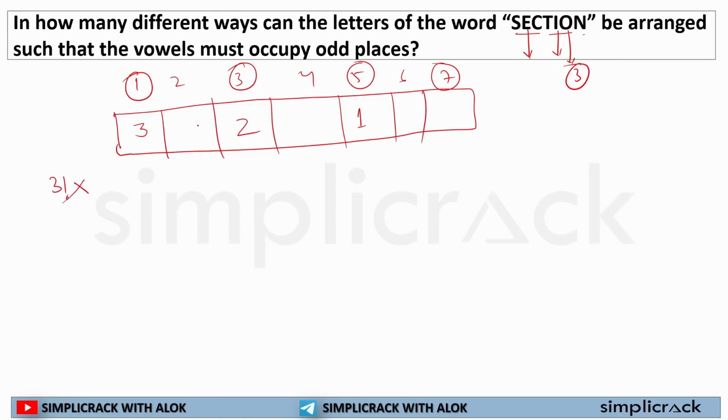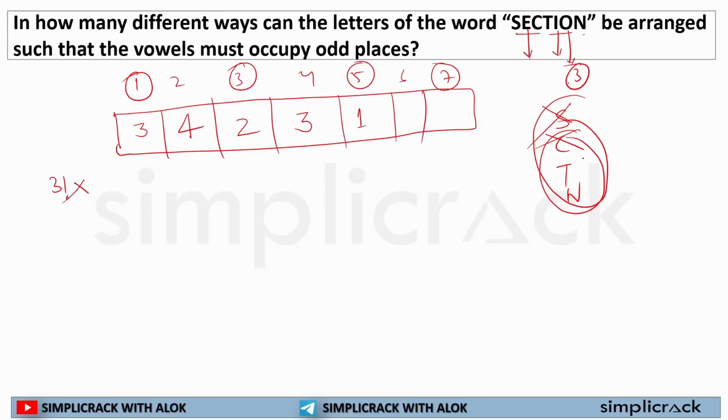Now the consonants, the remaining letters. How many remaining letters? 4. So for the second place, I can use any one of 4 letters. Now 1 letter is used, so I'm left with 3 letters. There are 4 consonants: S, C, T, N. So if for the second place I have 4 letters and I use 1 letter, I am left with 3 letters. So at the 4th place, I can use 3 letters.